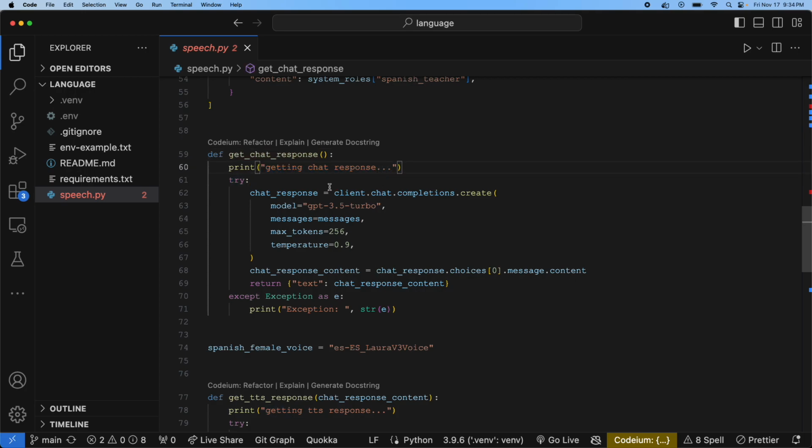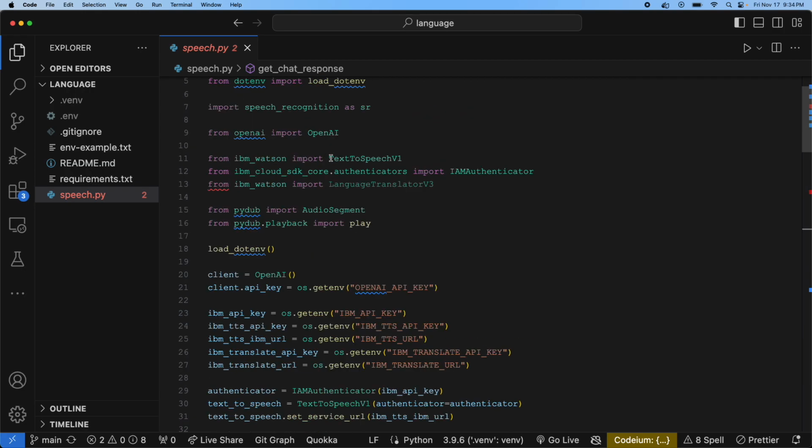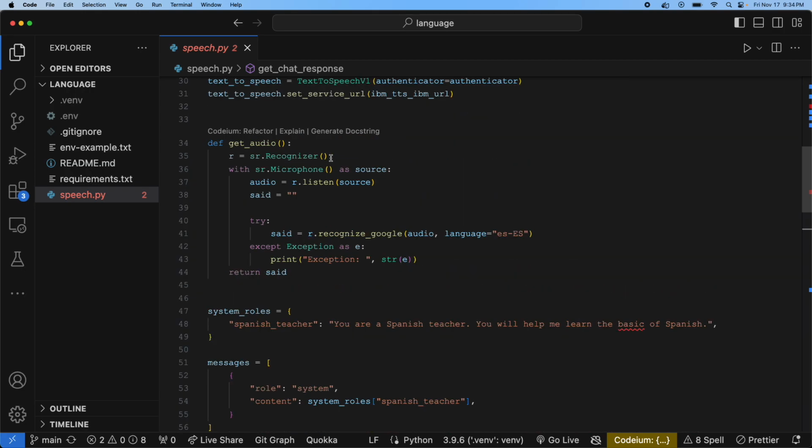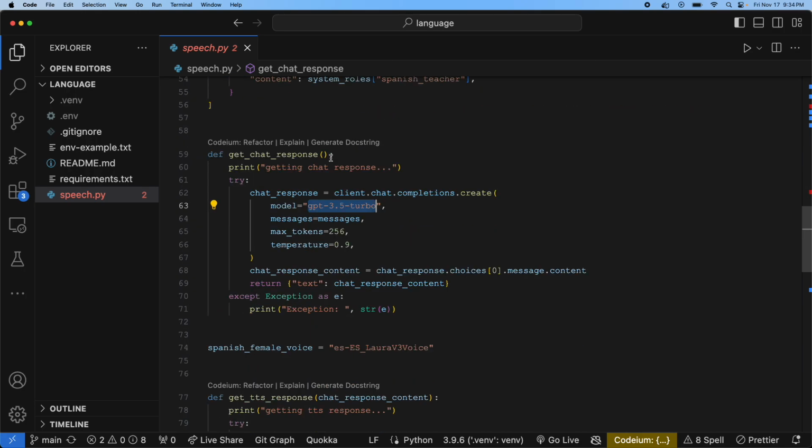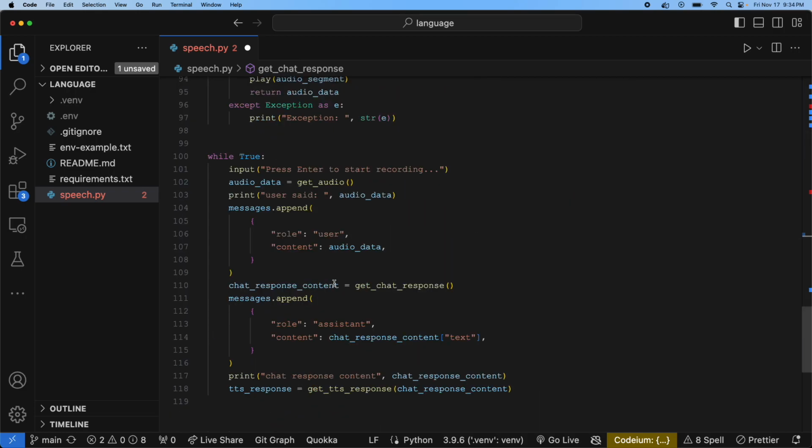Print out getting chat response so we know where it is in the while loop. We're using the GPT-3.5 turbo, which we can change to the 1106. Anyways, it's a little bit cheaper, a little bit quicker. But we pass in that list of messages, a max of 256 tokens. If you plan on having a longer conversation with this AI, you might want to bump it up to like 1024 or 1000. A little temperature of 0.9, get some variance in the response. Then we return the response.